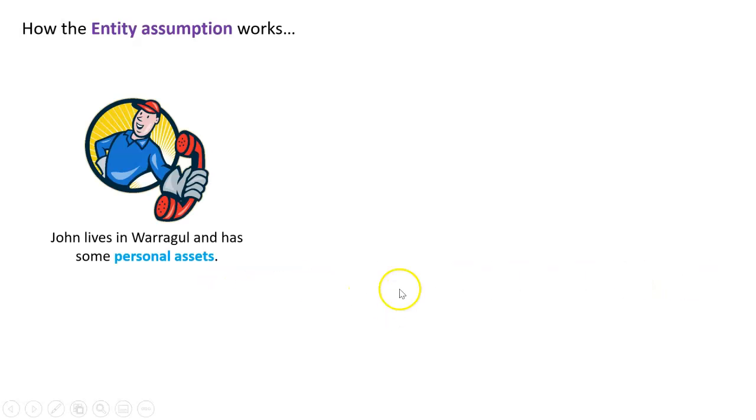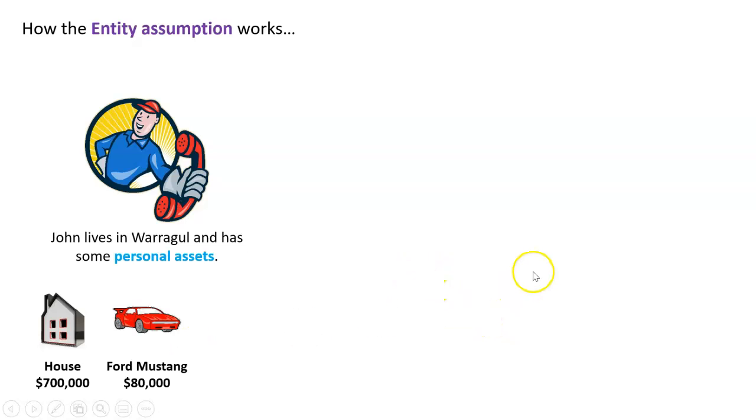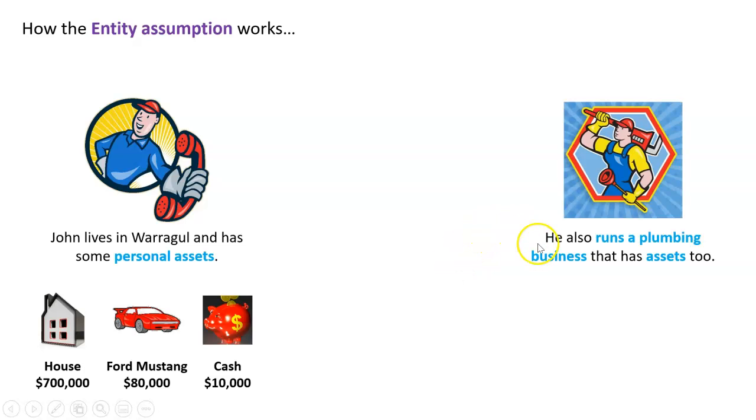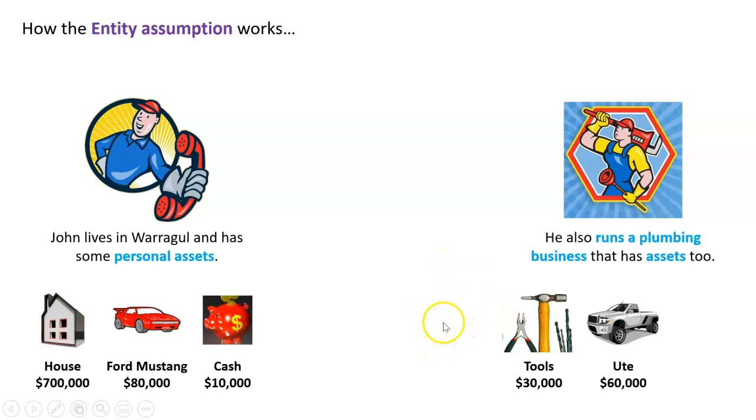We've got John here. John lives in Warragul and has some personal assets. So these are his assets as a person. The entity is the person, in this case, John. He owns a house for $700,000, a Ford Mustang for $80,000, and he's got $10,000 in the bank. He also owns a business, a plumbing business, and that has assets too. In this case, it's got $30,000 of tools, a ute for $60,000, and cash for $90,000.